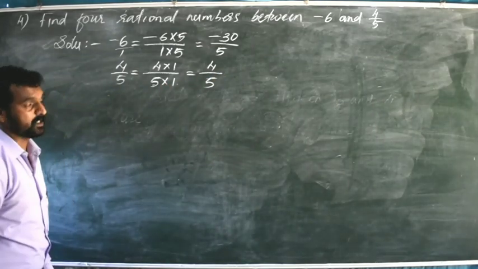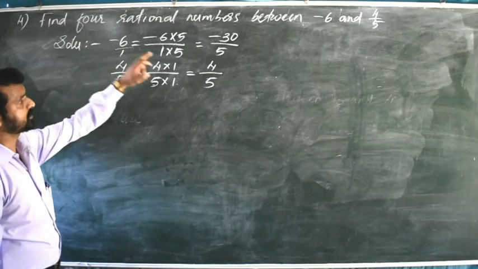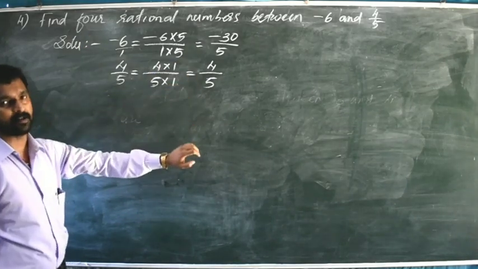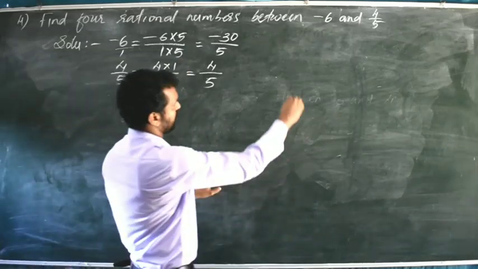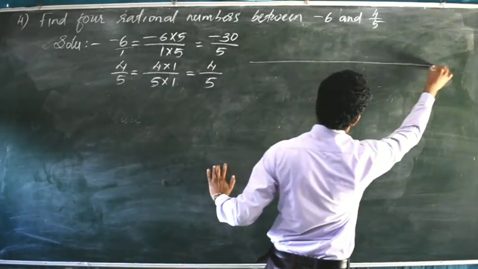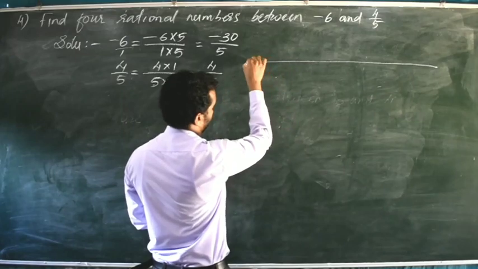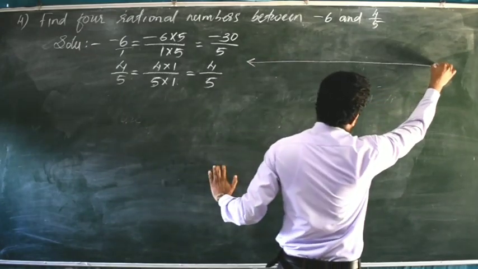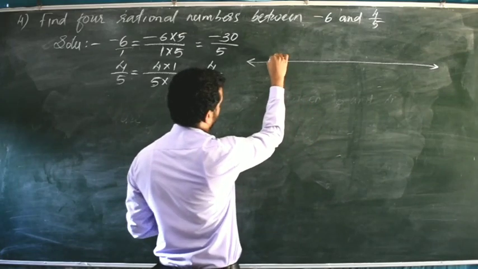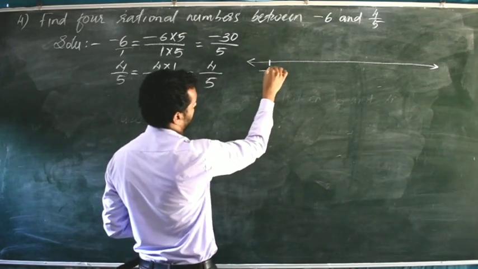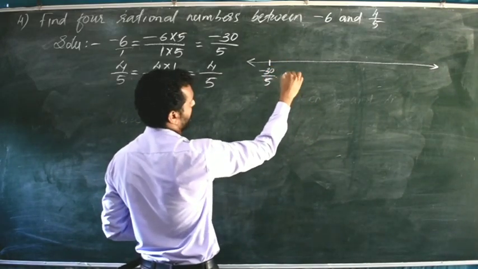Now just check whether we will get 4 rational numbers in between these two rational numbers or not. If we are not getting, again we have to multiply. So here we can check it first on the number line. Mark it on a number line. After that you check whether we will get 4 rational numbers in between those 2 rational numbers or not. That is here minus 30 by 5. It will come here, minus 30 divided by 5.